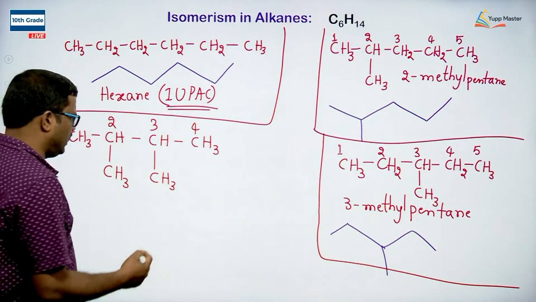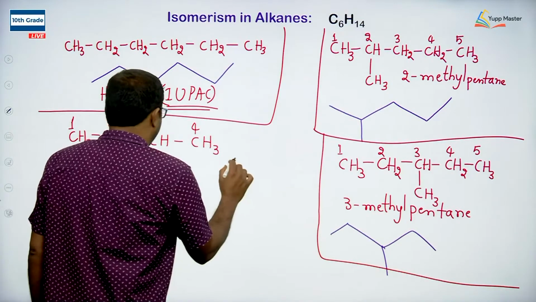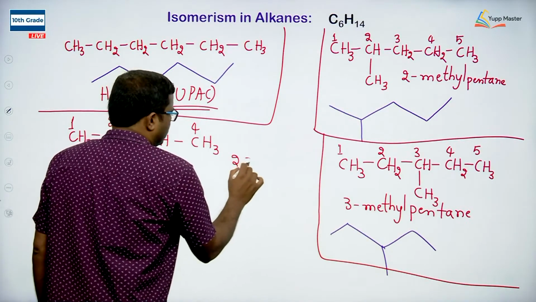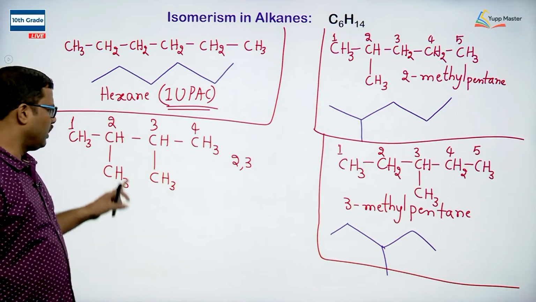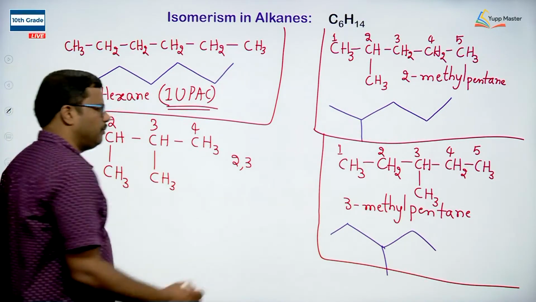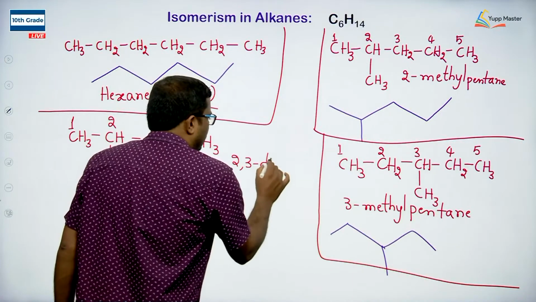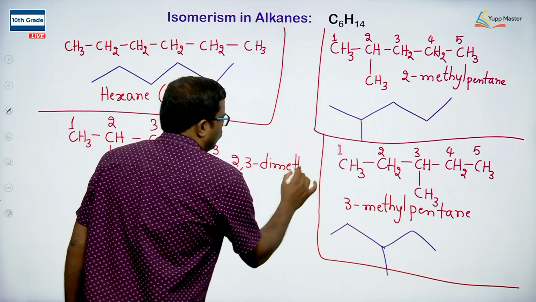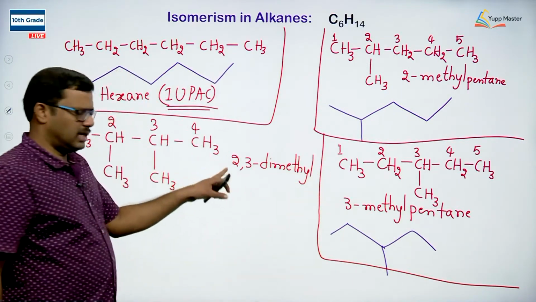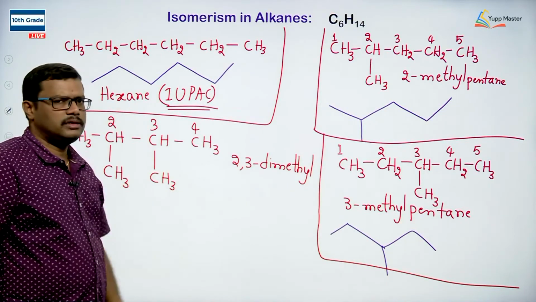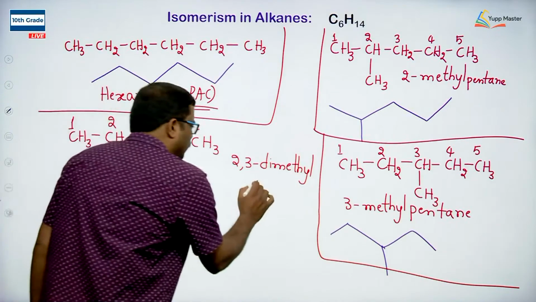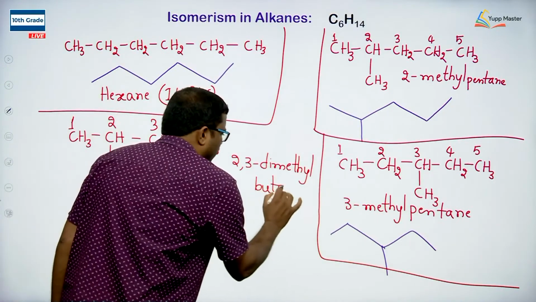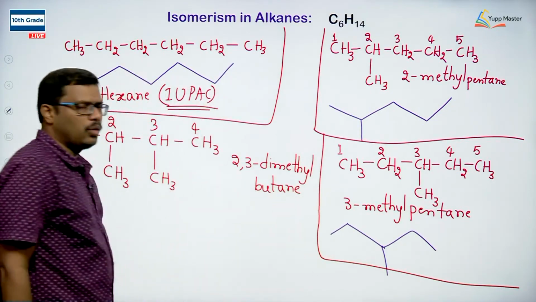So, write the name of this compound by mentioning the positions of the substituents: at second position we have methyl, at third position we have methyl. So I am writing it as 2,3-dimethyl. The two methyls, one at second position and one at third position. And then what is the parent chain? It has 4 carbons, so it is butane.